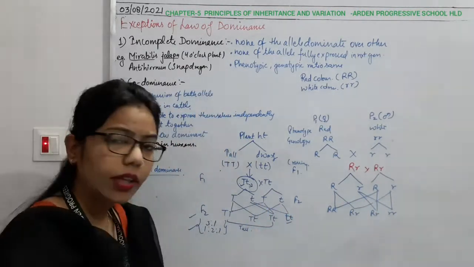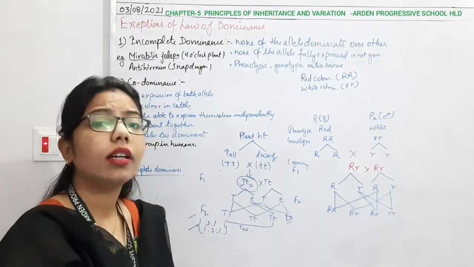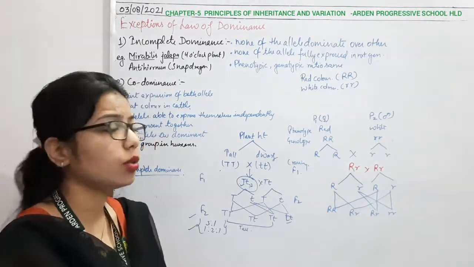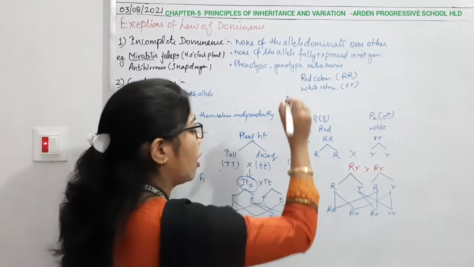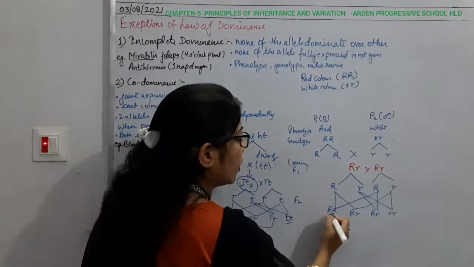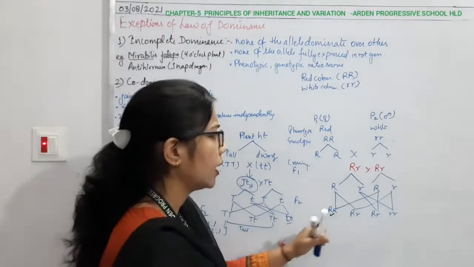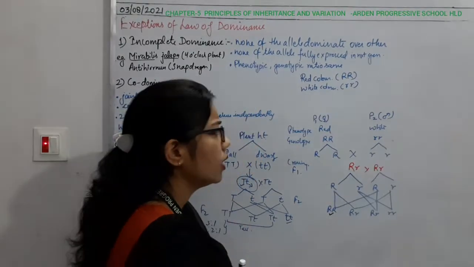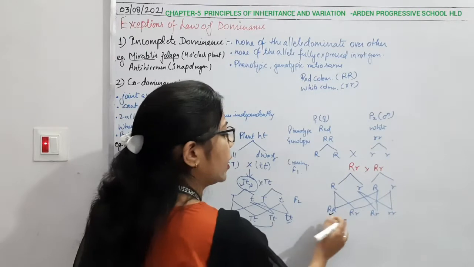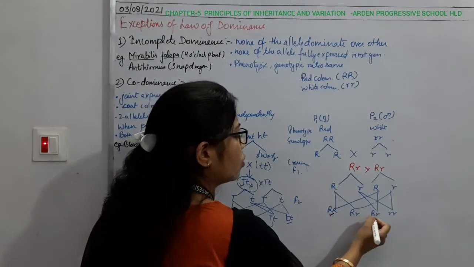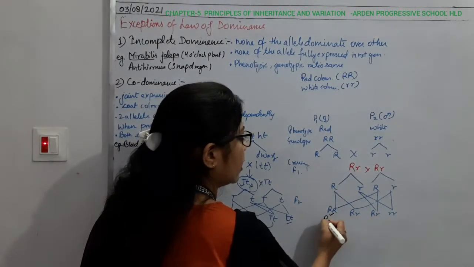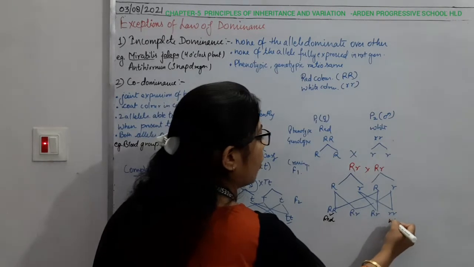But the difference is that now the color, or phenotypic ratio, will be changed. This indicates how they are forming the structures here. So we can say 1 is to 2 is to 1. This one is the red, and this one is the white.